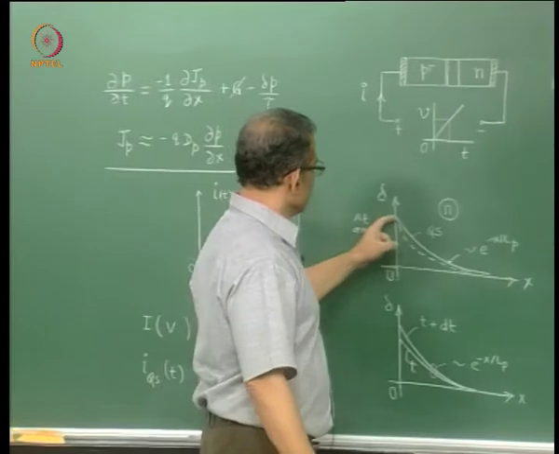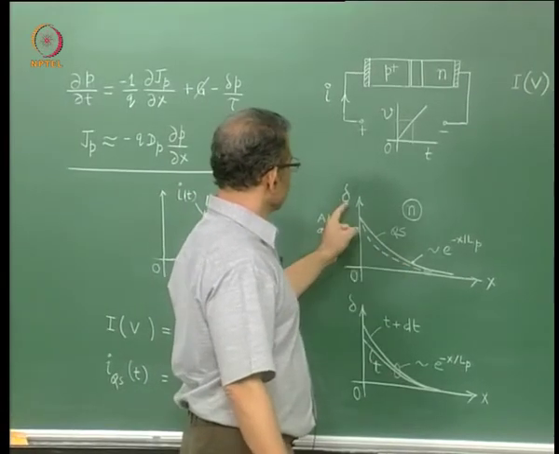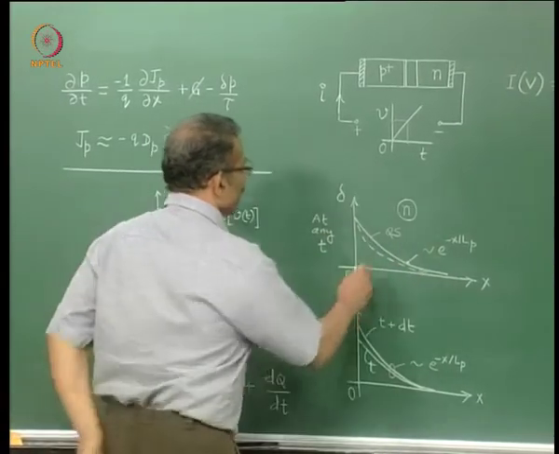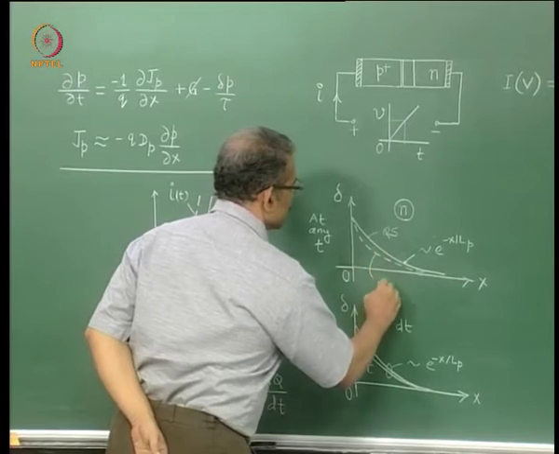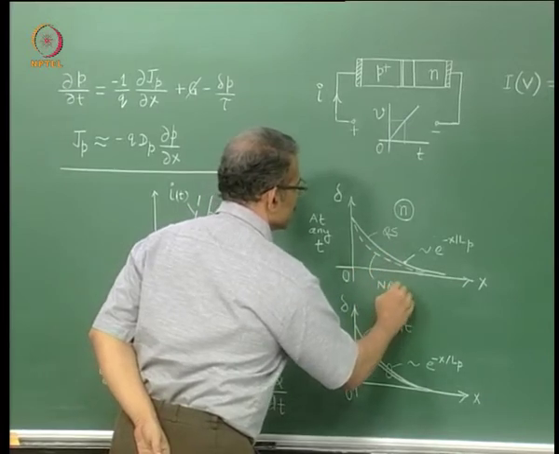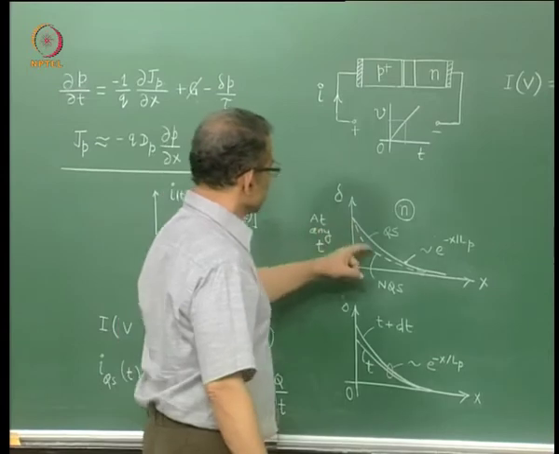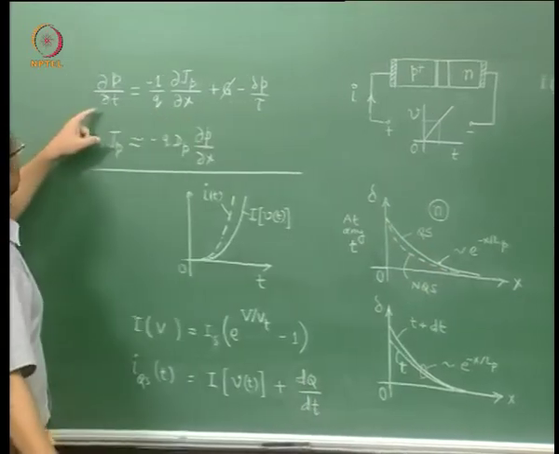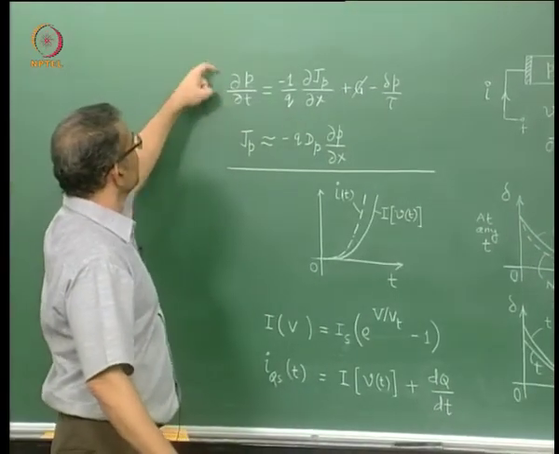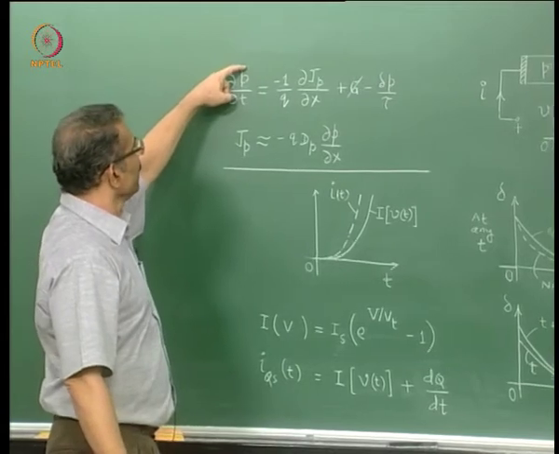And this dotted line excess carrier distribution as a function of x corresponds to non quasi-static conditions, which means this distribution is obtained by solving this continuity equation taking into account this dou P by dou t.